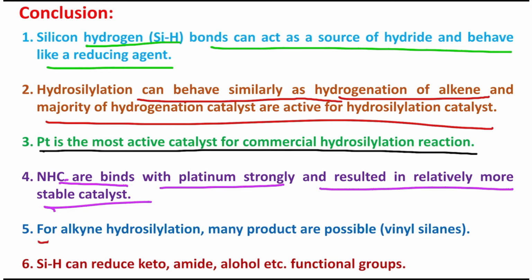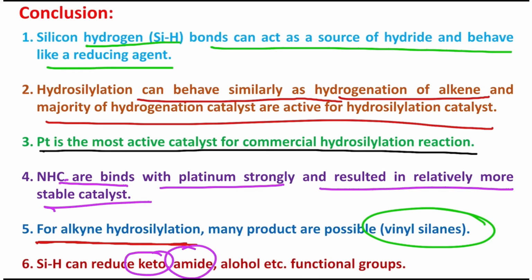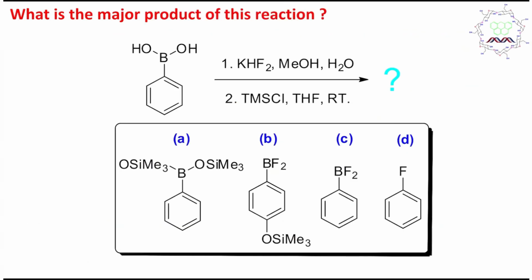Finally, hydrosilylation is also possible for alkynes, and in this case the product is vinylsilane. And the last one is that silicon-hydrogen can reduce not only the carbon-carbon double bond, it can reduce keto, amide, alcohol, etc. functional groups also. Okay, so let's come back to our MCQ.